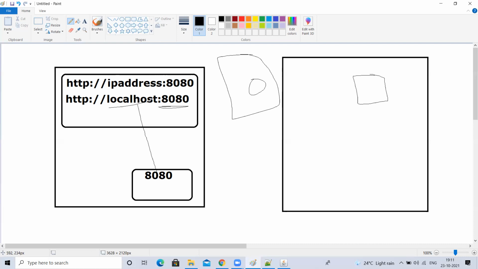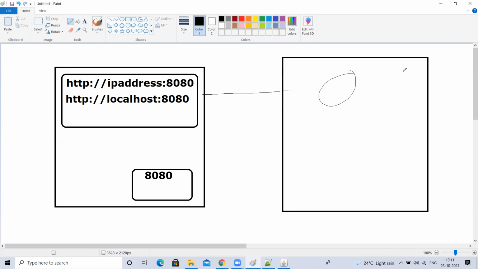Port, that is what I explained, right? If a request comes here and you have multiple applications which can be accessed through the internet, how will your host know that the request came for this one or that one? It is like a house number. Think of this as your village.